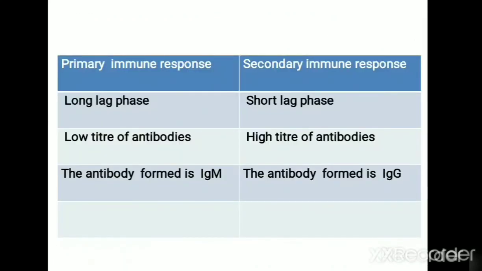So during primary immune response, there will be a long lag phase, whereas in secondary immune response, the lag phase will be shorter, and there will be a low titer of antibodies in primary immune response, whereas a high titer of antibodies in secondary immune response. The predominant antibody produced during primary immune response will be IgM type, whereas the predominant antibody will be IgG in secondary immune response.